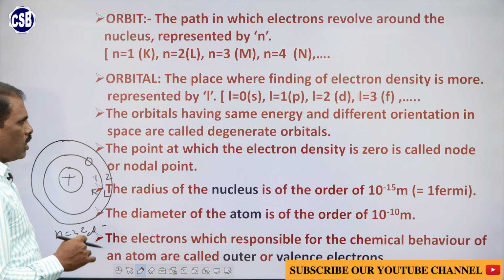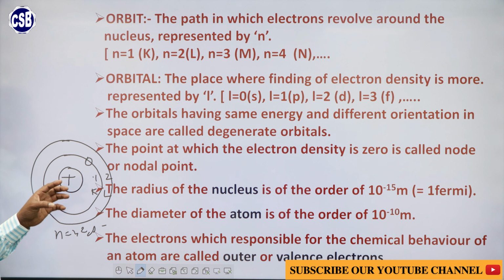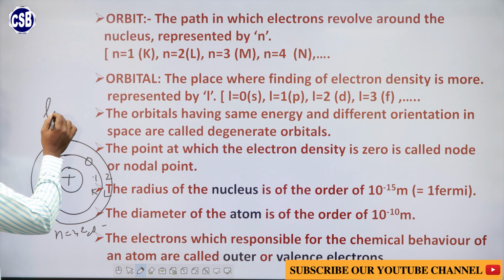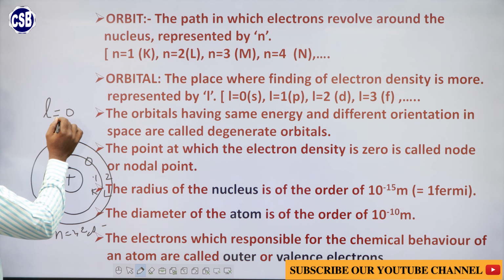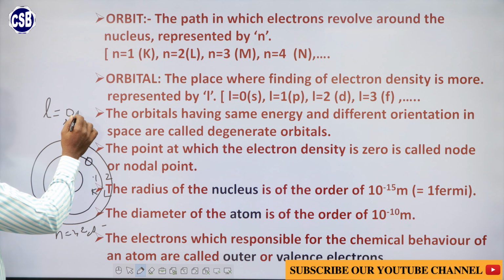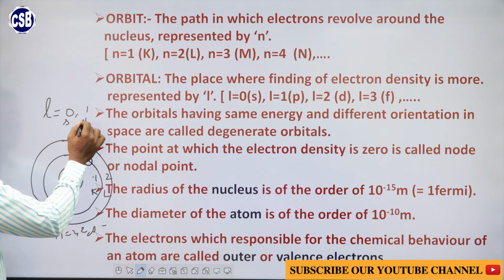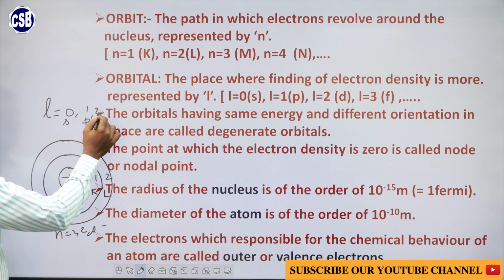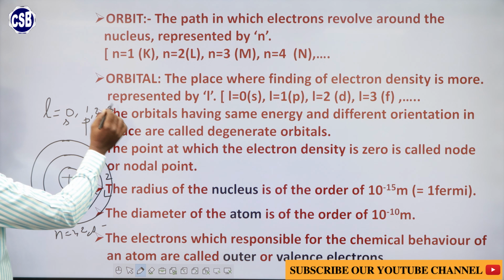Similarly, the orbitals are denoted by l. If the l value is 0, it represents the s orbital. If it is 1, it represents the p orbital, if it is 2, it is the d orbital, and if it is 3, it is the f orbital.